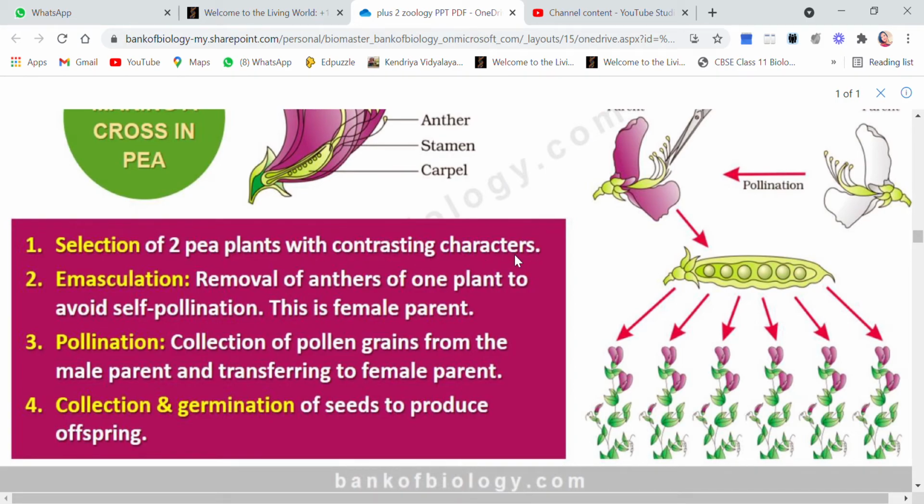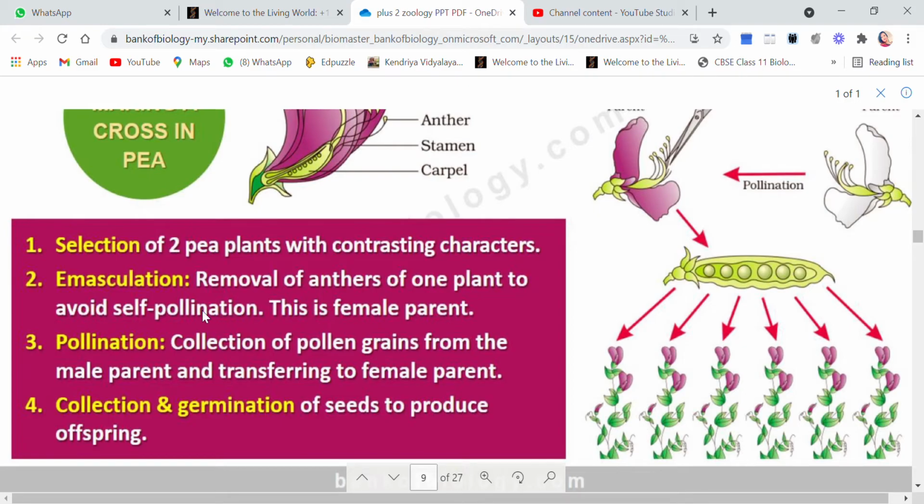So first of all, he identified the contrasting characters, and then he selected two pea plants having contrasting characters. Then he did the emasculation, that is, he removed the anthers of one plant to avoid self-pollination, because if self-pollination occurred, the results would not be what he wanted.